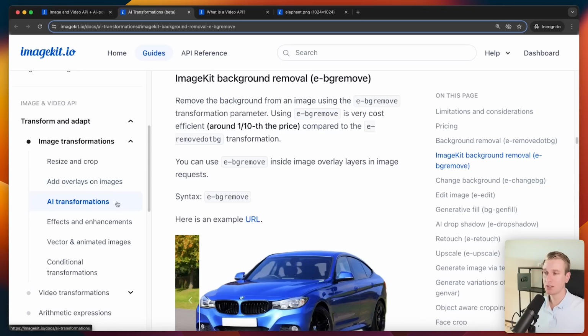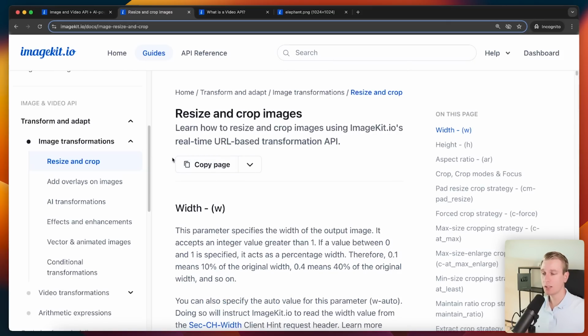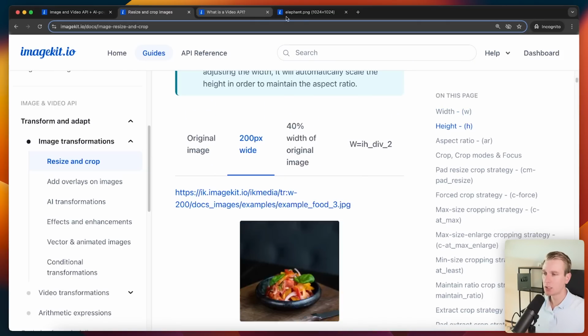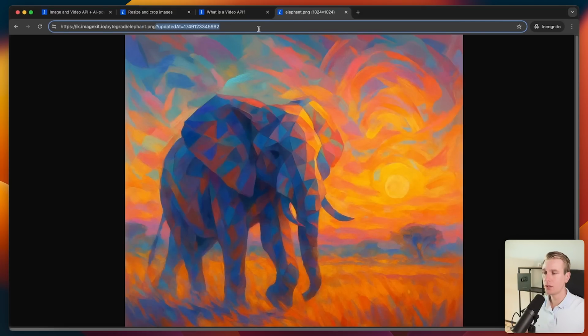Actually, as of recording, they just added AI transformations here, particularly removing the background. So this has now been made cheaper by ImageKit. We can remove the background, but we can also change the actual size of the image, the actual dimensions. Very important for different devices. So we do that by just changing the URL.